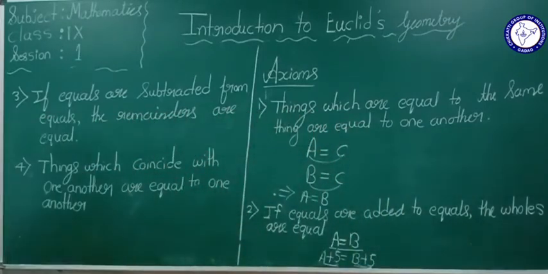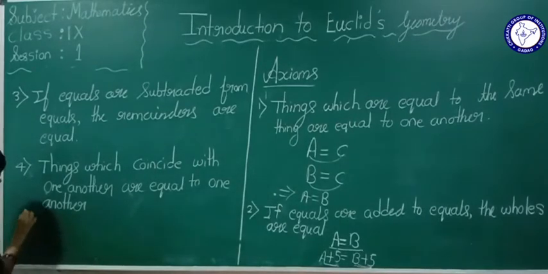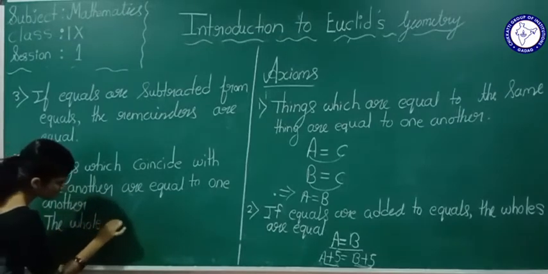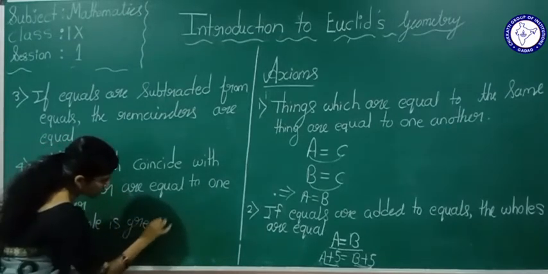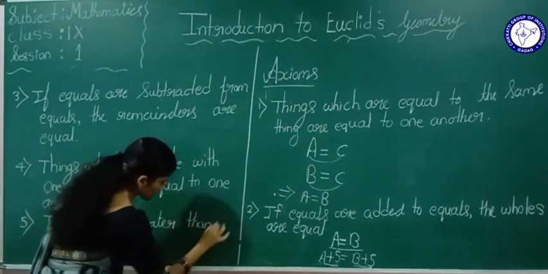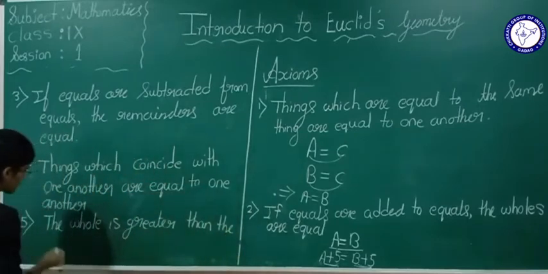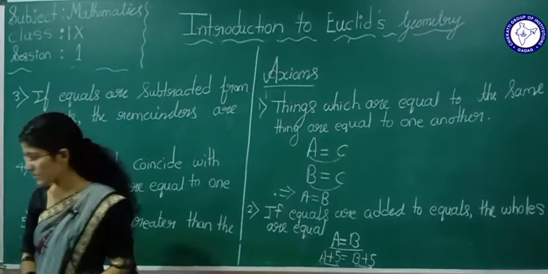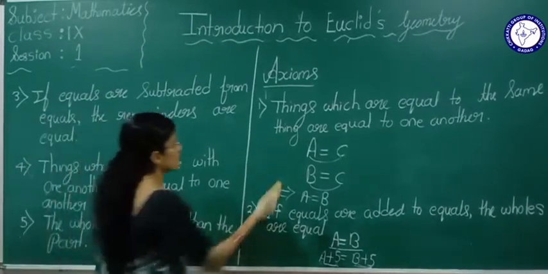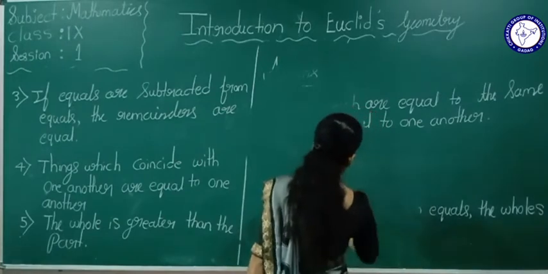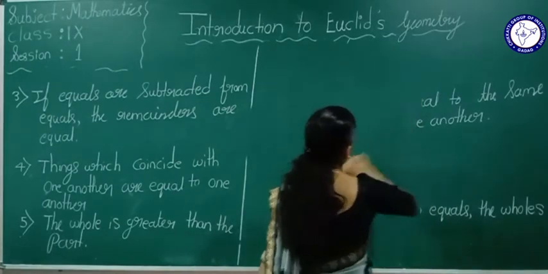Now we will see the fifth axiom. Fifth one, the whole is greater than the part. So this is obvious. A small child will tell this, yes or no? Definitely a whole is greater than the part.